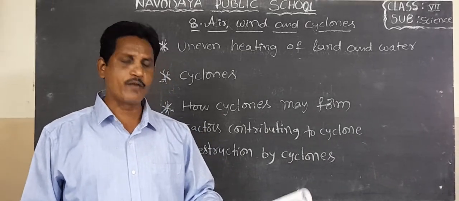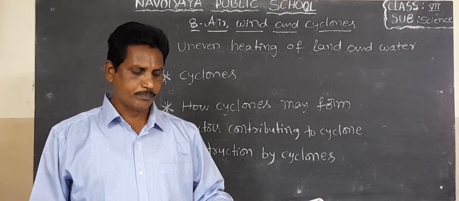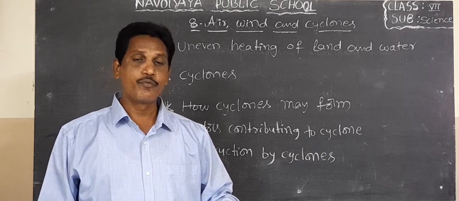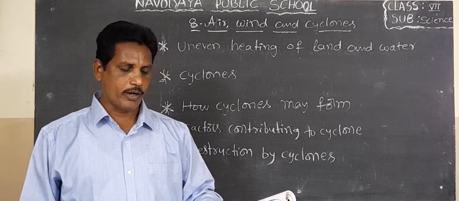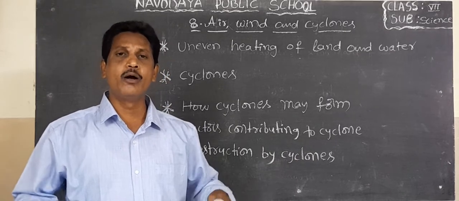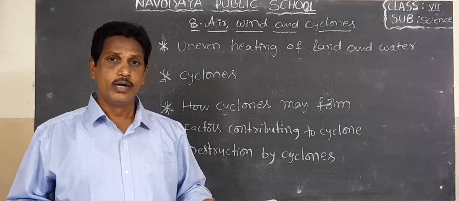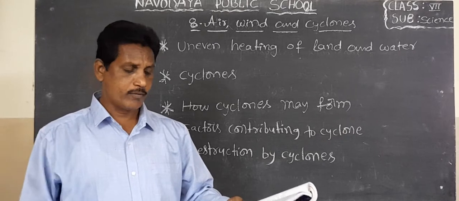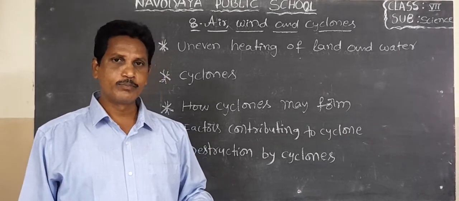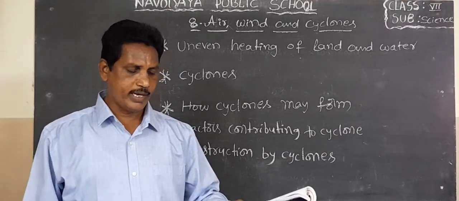Okay, how may cyclones form? Tropical cyclones are like giant engines that use warm moist air as fuel. Giant engines use moist air as a fuel. So the warm moist air rises upward from near the surface.